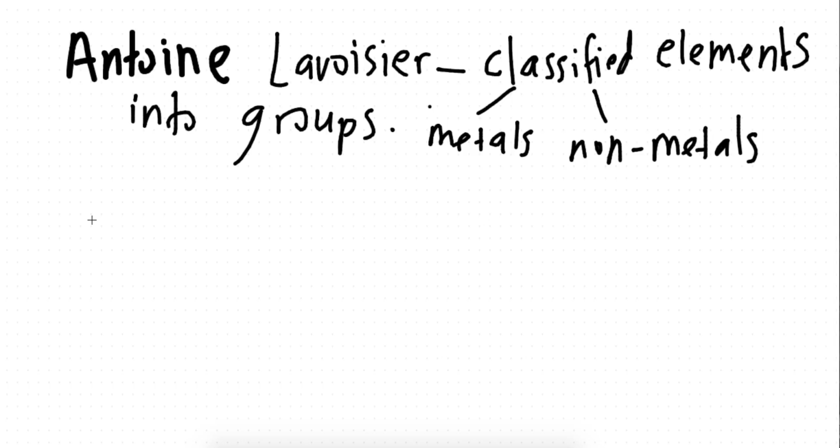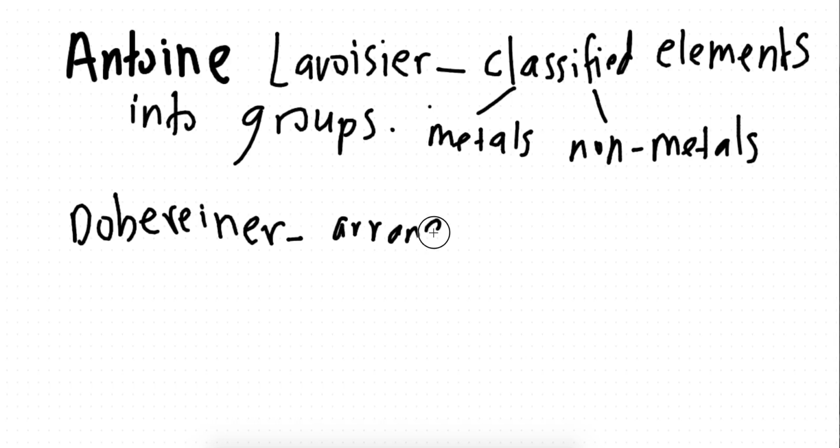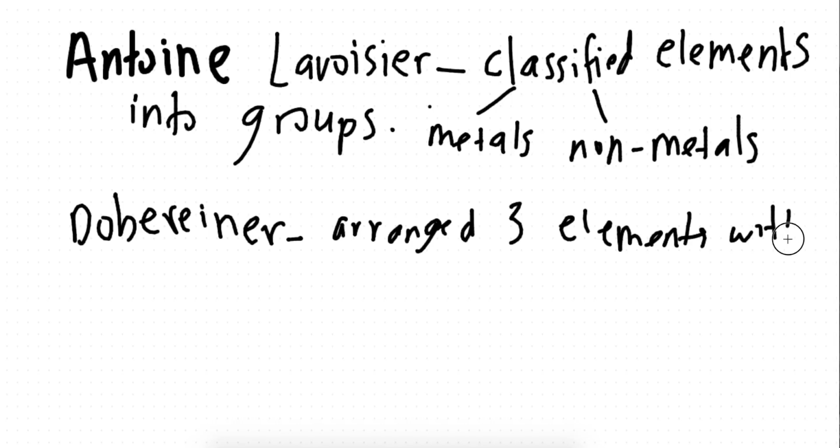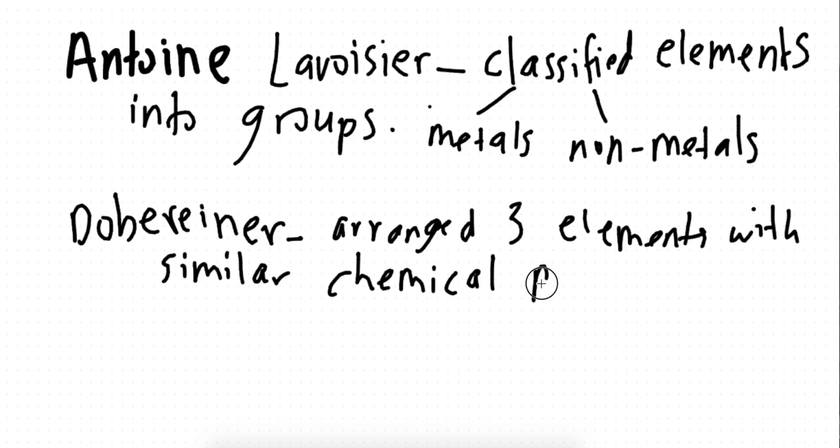His name is Johann Dobereiner. Let's just call him Dobereiner. Okay, what did Dobereiner do? He basically arranged 3 elements with similar chemical properties. Okay, guys, one more thing.